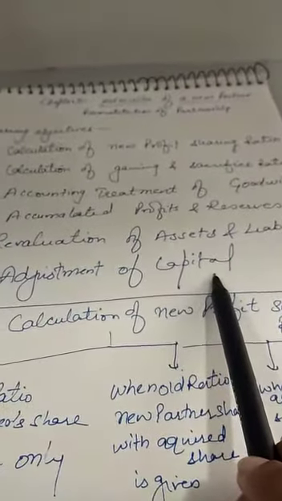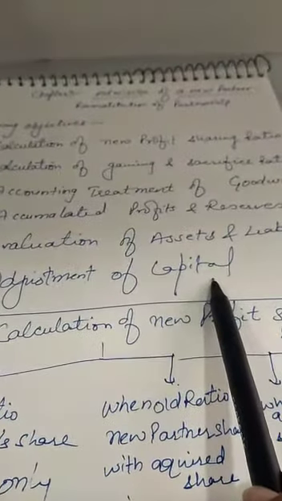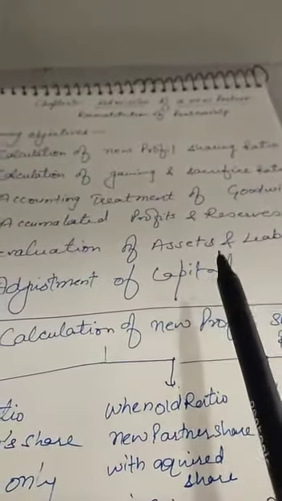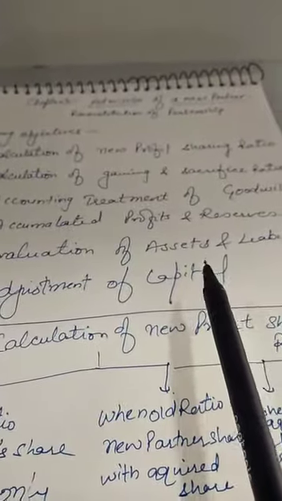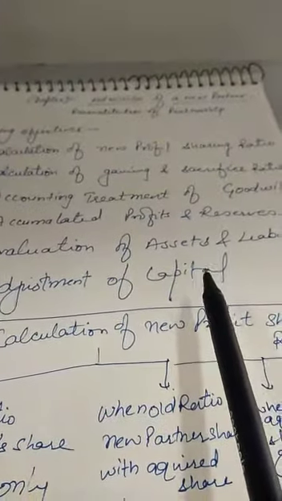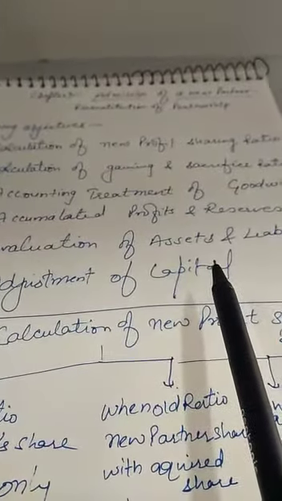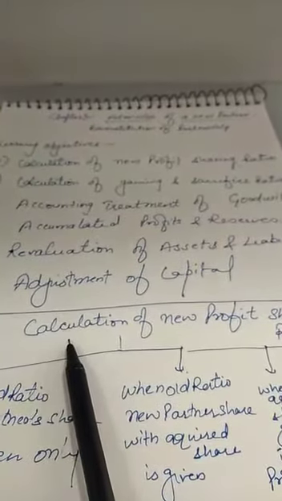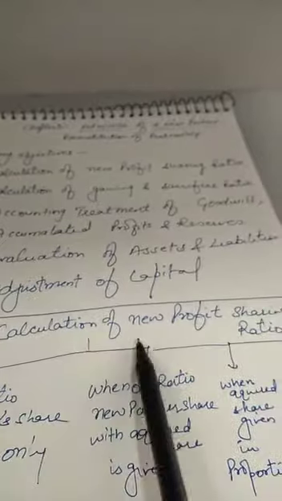By learning this chapter, you will come to know all these calculations, how these transactions are to be transacted, what will be the accounting treatment, and what will be the effect on the accounts of a partnership firm at the time of admission of a new partner. While continuing the first learning objective, the calculation of new profit